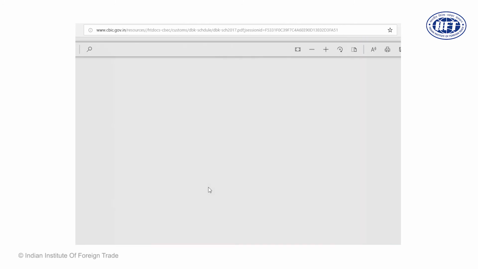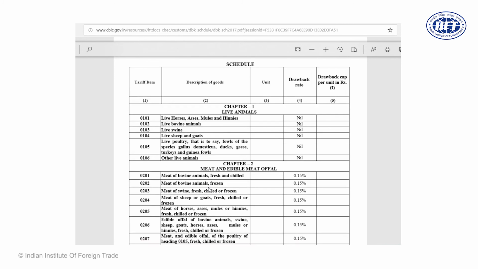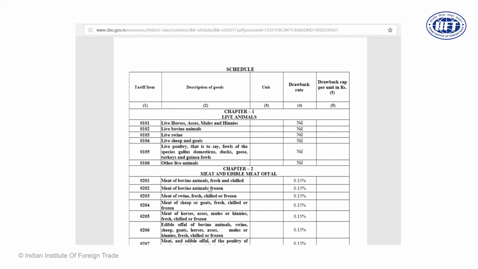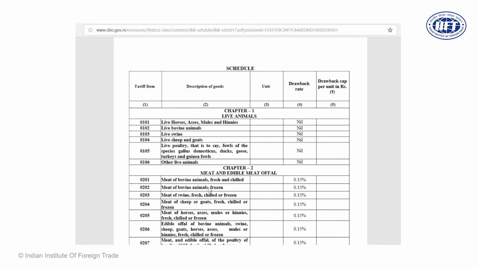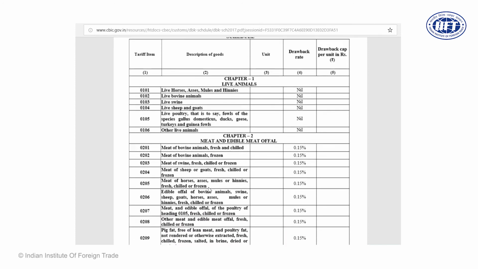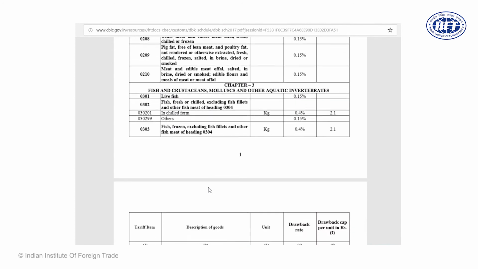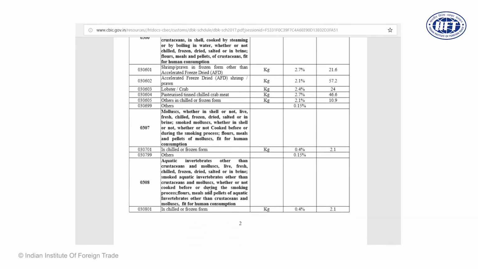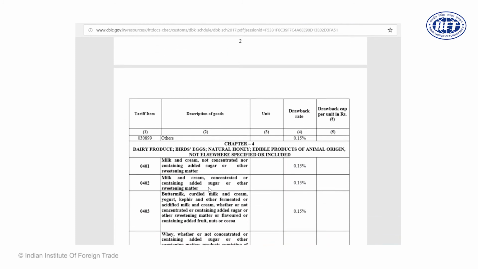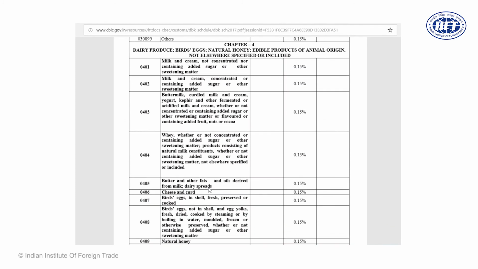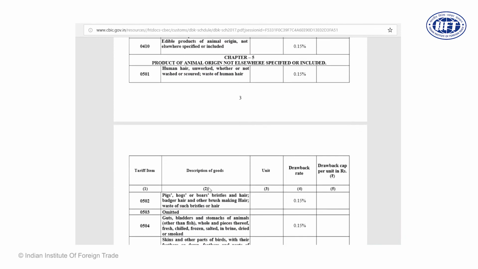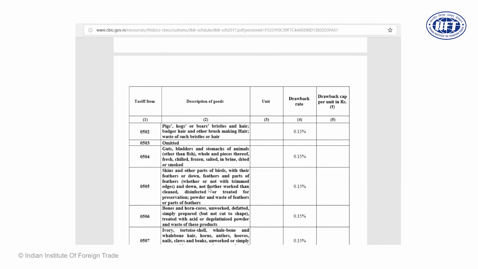You just see here these are the drawback rates which are given. You see tariff items, description, unit, drawback rates and caps. Drawback rates may be defined chapter wise, heading wise, subheading wise, and in some cases also on the basis of tariff line. So here you see it is on the basis of sub-tariff line, and in some cases it is on the basis of headings. And let us go down and see how the drawback caps work.